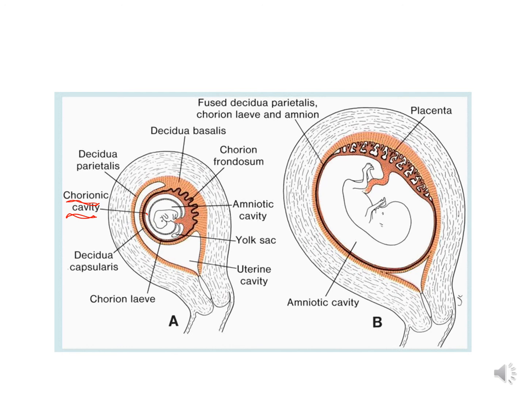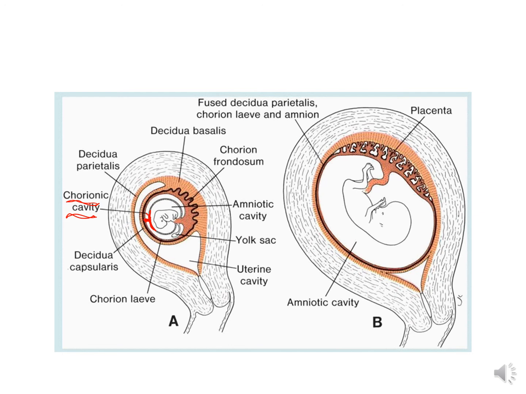Eventually, the amnion comes in contact with the chorion. So this is the amnion, the amniotic membrane, and it comes to lie with the chorionic membrane. And these two membranes fuse with each other by the end of the 8th week of development to form the amniochorionic membrane. So they fuse with each other, and the chorionic cavity is obliterated.